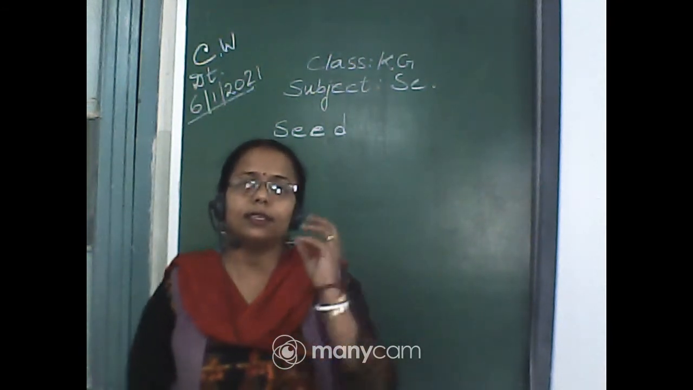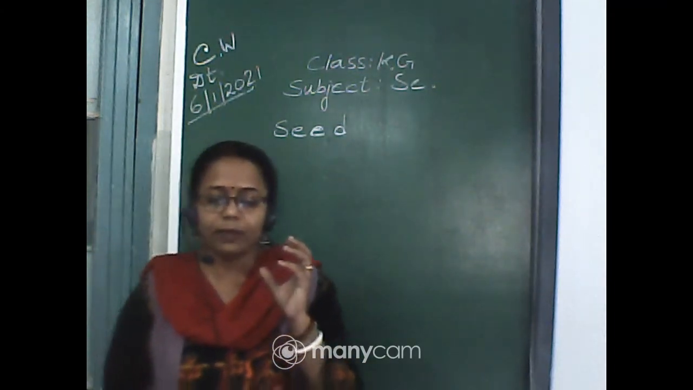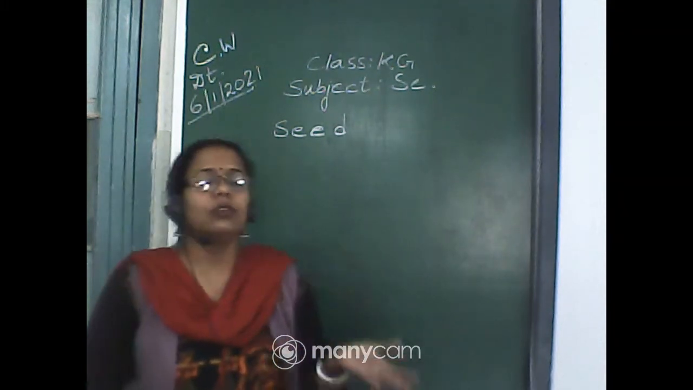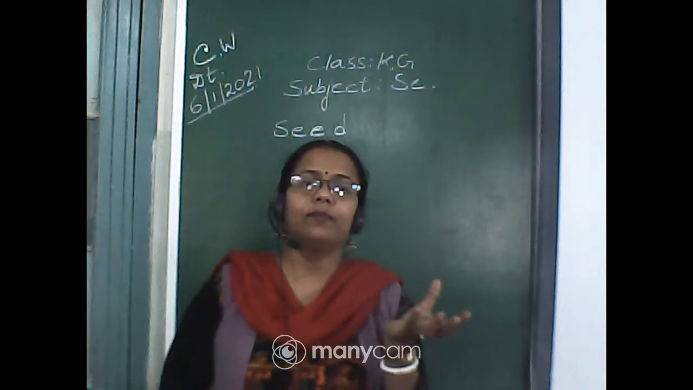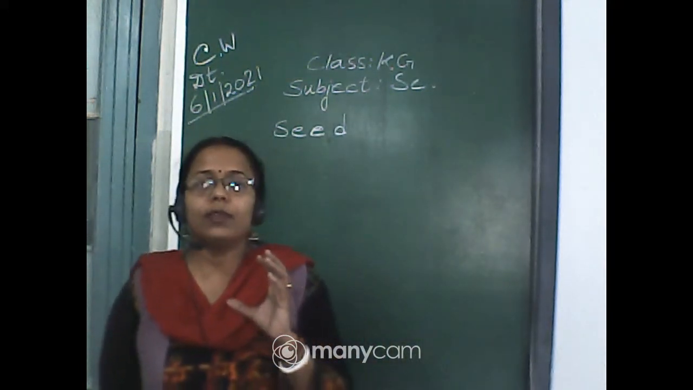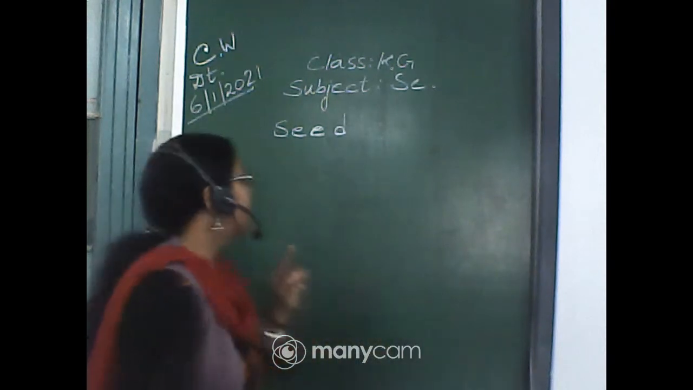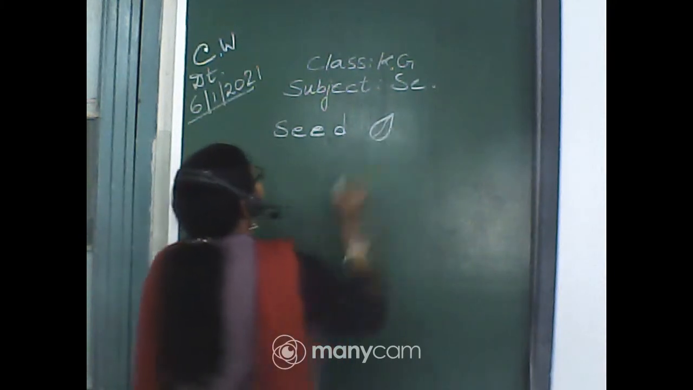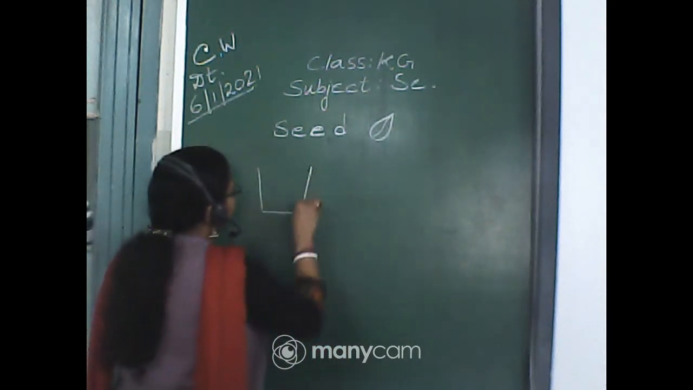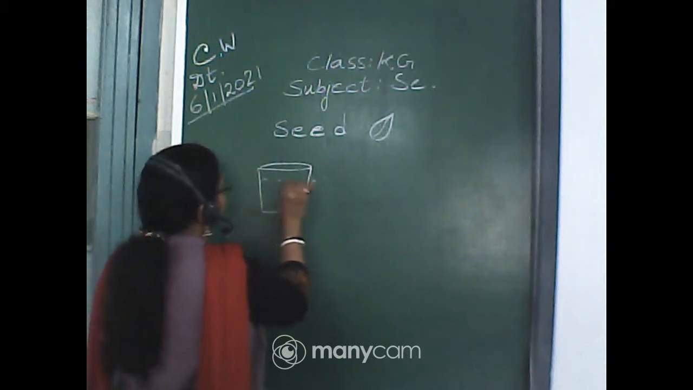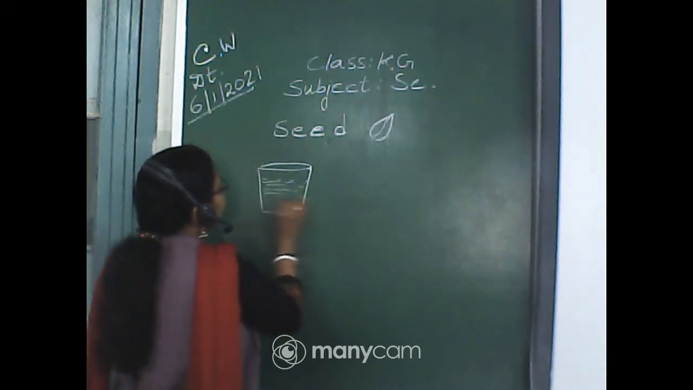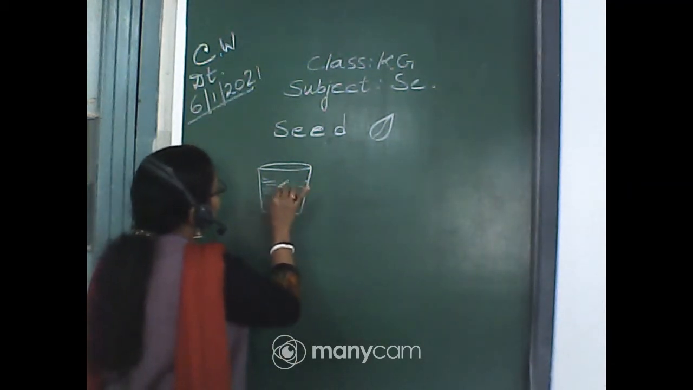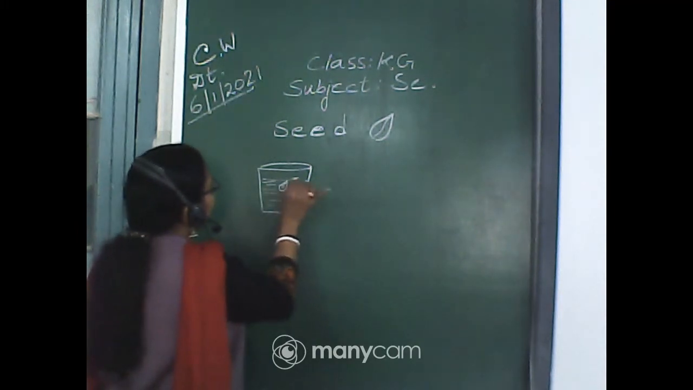Now, after getting a seed, we will arrange for soil. Yes, a pot, or it can be on the ground also. So we need a pot and some soil. With the help of that soil, what will we do? We will sow the seed. If this is the seed, then we will sow the seed in a particular pot, right? So here is the soil, and we will dig some soil and make a hole over here. We will put our seed in this soil and cover it up.